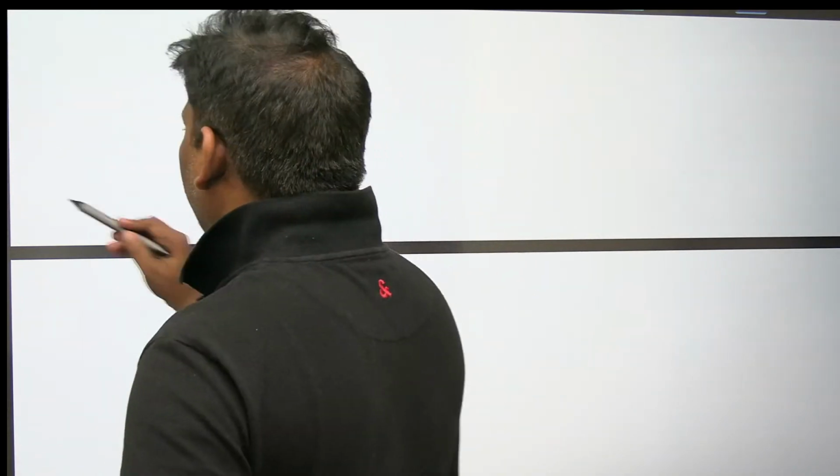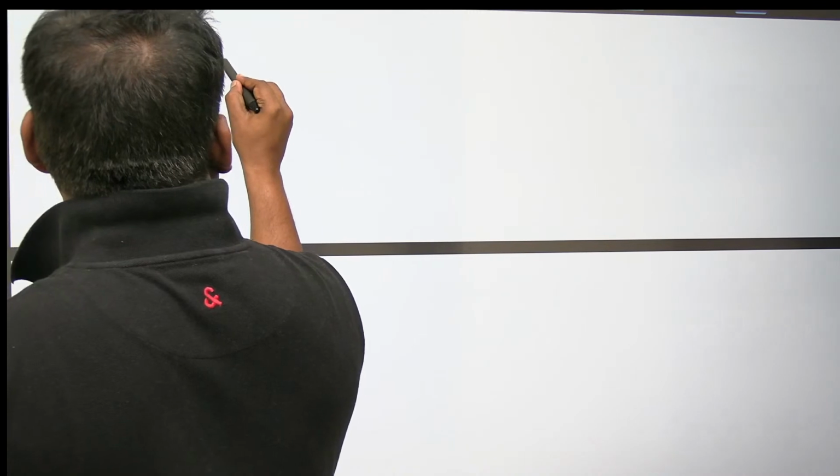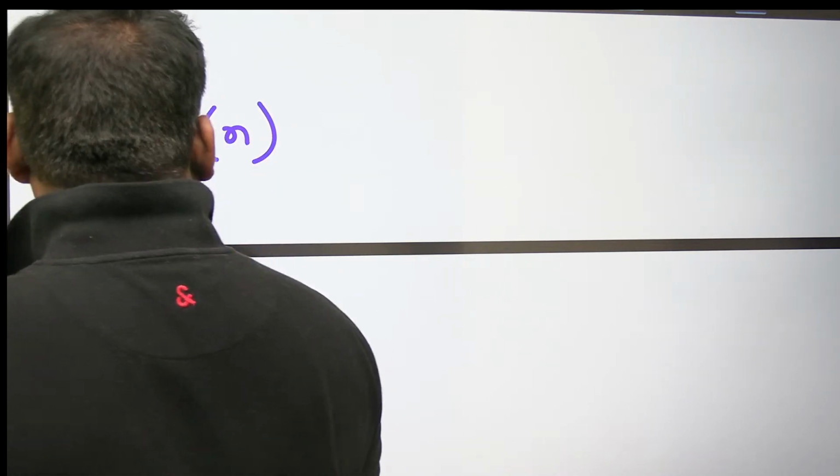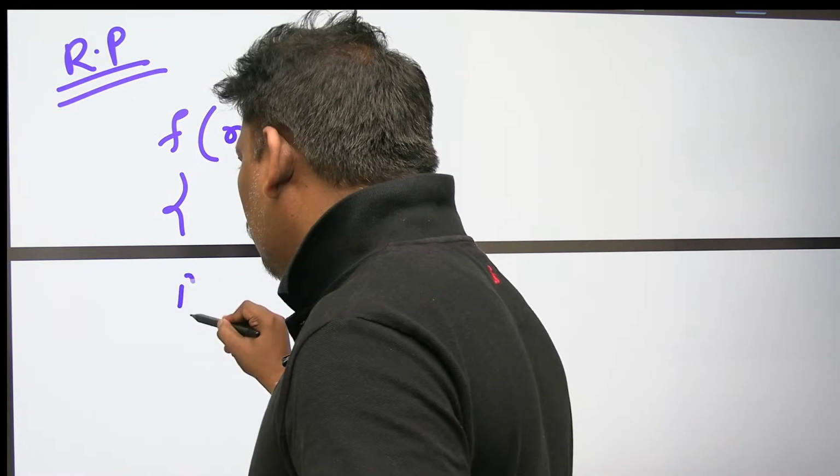Because you are really comfortable, let me write one small program. I am writing a recursive program for Fibonacci. Fibonacci of n, as a recursive program. Termination I should write first.